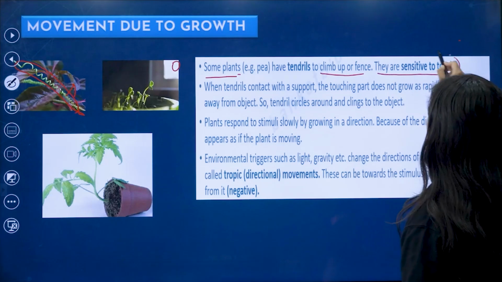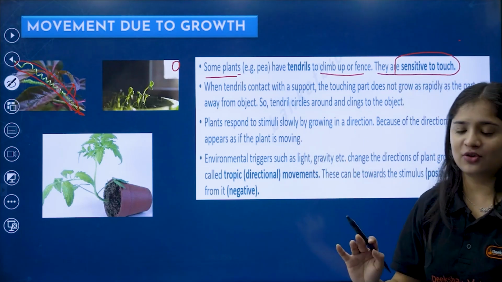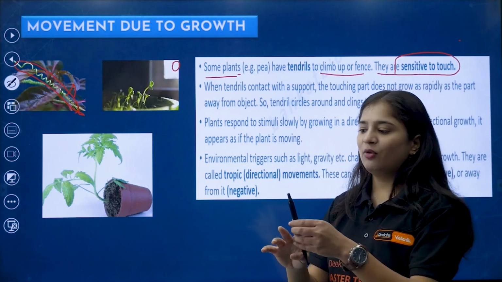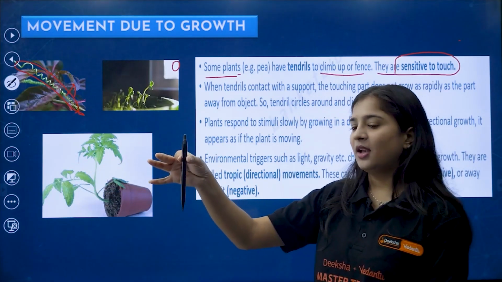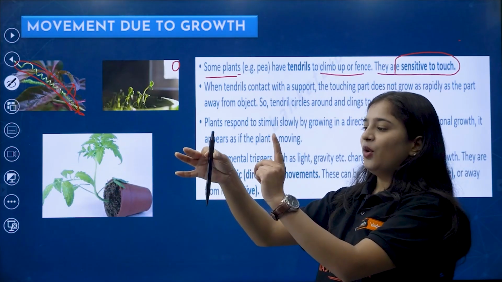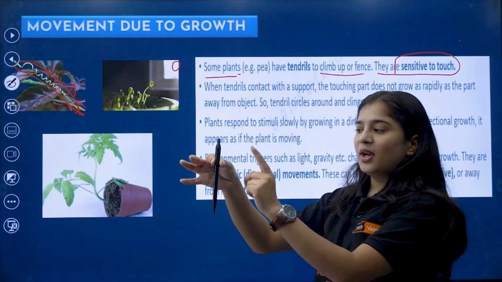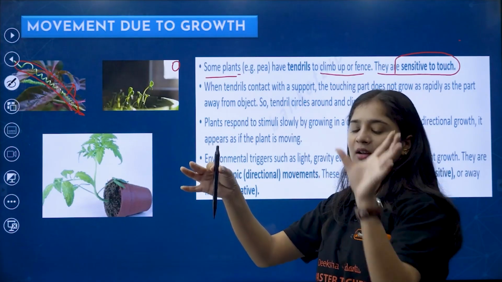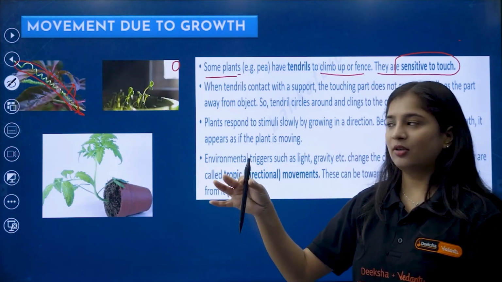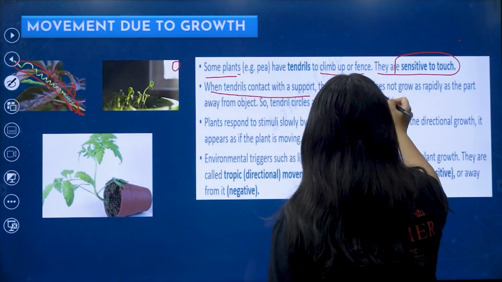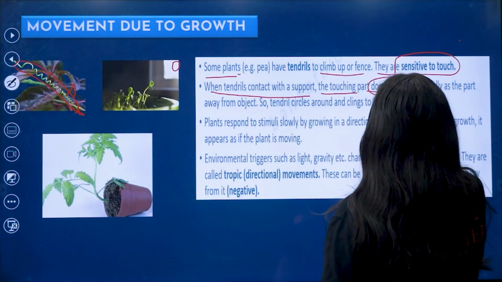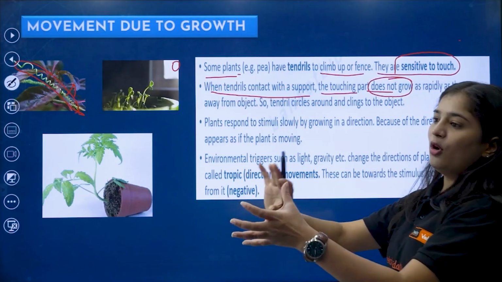They are very sensitive to touch. For example, this is a stick and this is the plant. When the plant gets any support, it automatically moves towards the supporting side. When tendrils contact the support, the touching part does not grow. They need only support, not growth.